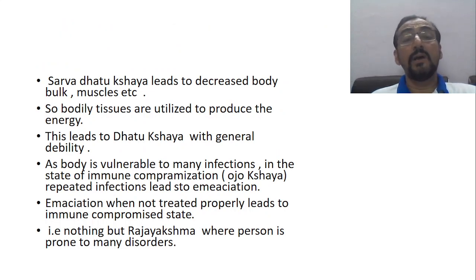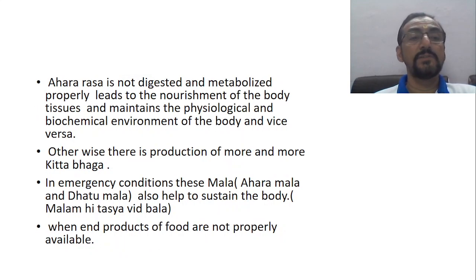Now, Sarva Dhatu Kshaya leads to decreased body bulk, muscles, etc. Bodily tissues are utilized to produce energy, so this leads to Dhatu Kshaya with general debility. As the body is vulnerable to many infections in the immunocompromised state, that is Ojo Kshaya, repeated infections lead to emaciation. Already there is Ojo Kshaya, so the body is more vulnerable to infections. After the infection, again the body growth gets hampered. Ultimately, when this repeats many times, there will be emaciation. Emaciation, when not treated properly, leads to an immunocompromised state. That is nothing but Rajayakshma, where the person is prone to many disorders.